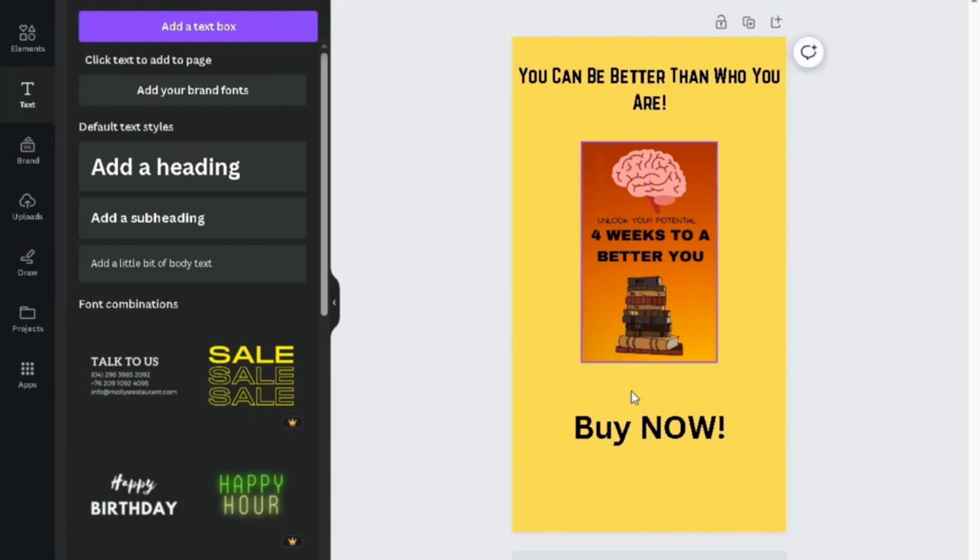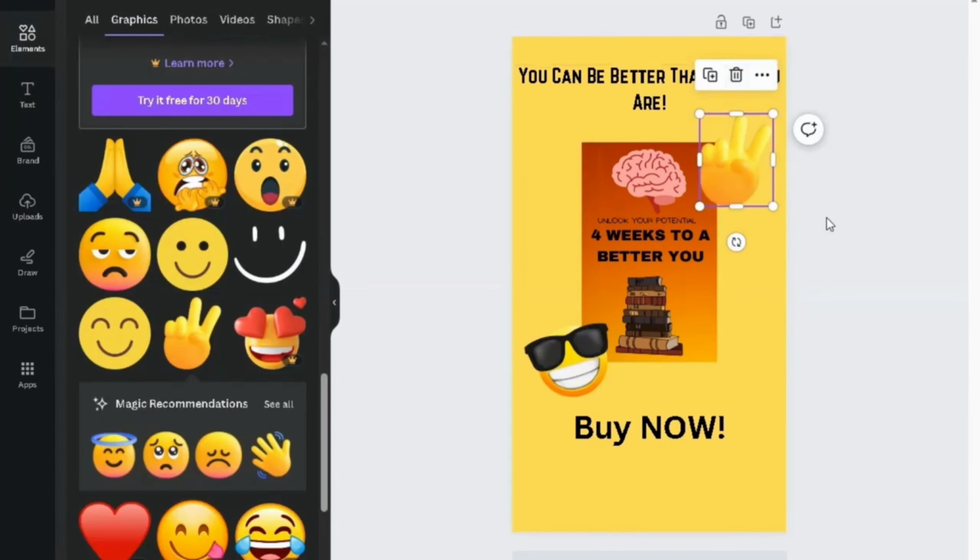I also needed words to go with them, so I wrote some short sentences called ad copies to explain what the ebook was all about. I used words from the landing page and added emojis to make it fun. This was like writing a quick message to tell people why they should check out the ebook.